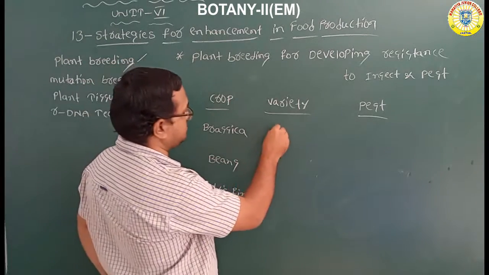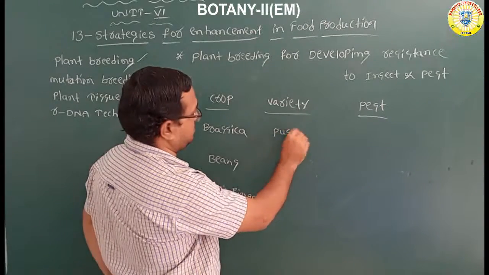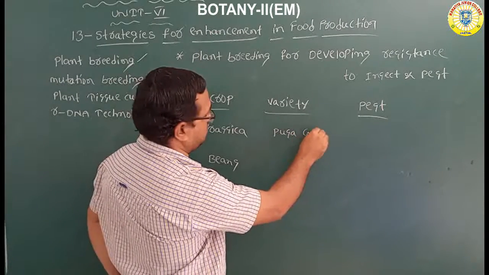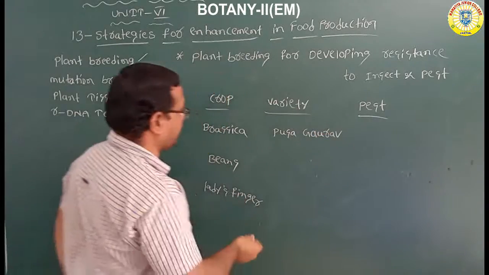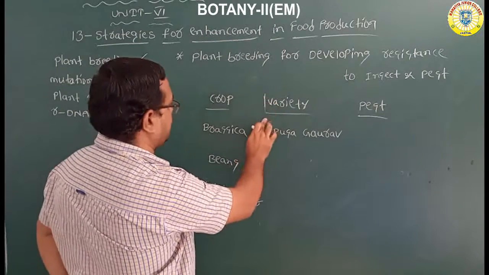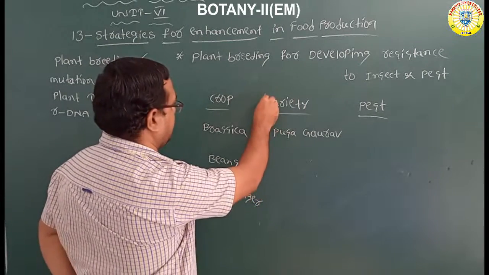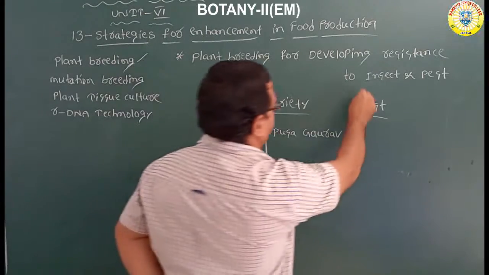In brassica, one variety that is grown is Pusa Gaurav variety. This is one type of variety. Pusa Gaurav variety is cultivated in brassica. Brassica means mustard.